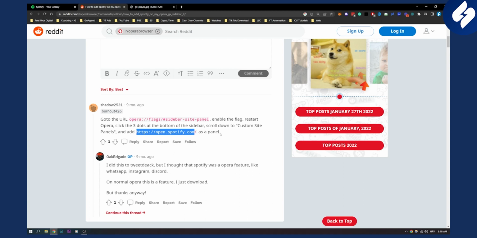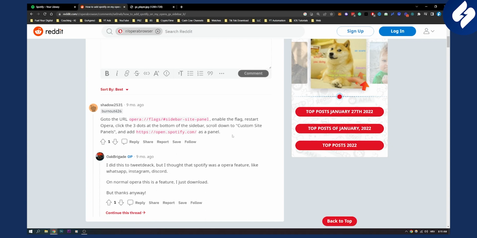open.spotify.com as a panel. So on Opera GX, you need to add panels, right? And these panels are basically kind of like widgets. And then you can add this as a panel, and then you will have it as a Spotify panel or widget on your Opera GX browser.